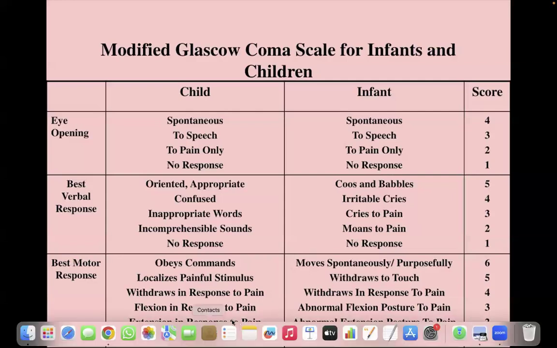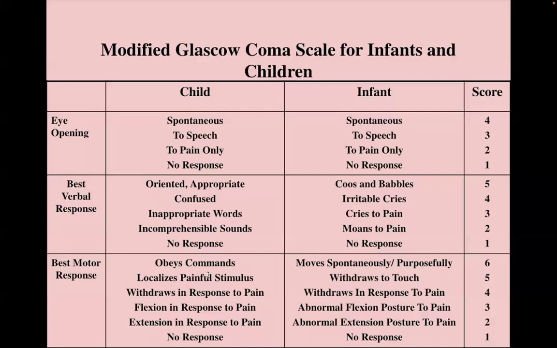For example, a big child will obey your command, but for the infant you will see spontaneous motion, how he's moving the legs and the hands or no. The big children will be oriented and will answer to your questions, verbal response. But here you have to check whether the infant coos or babbles, some changes only. But we should know why this is used. The question here is